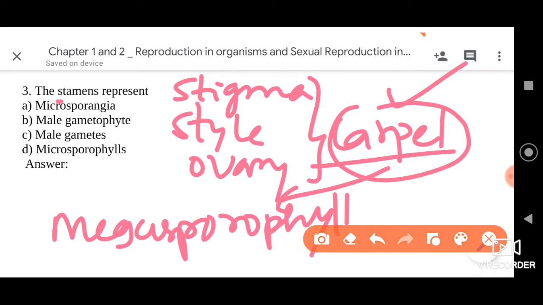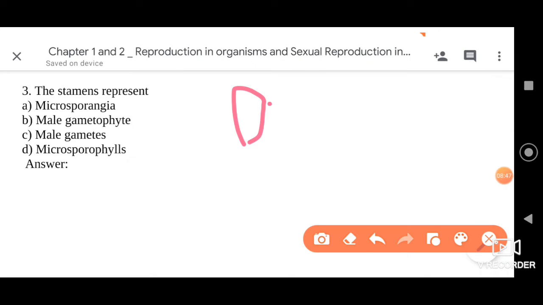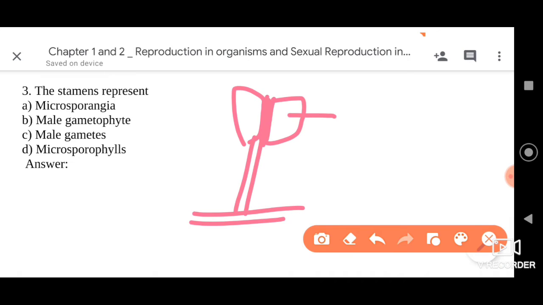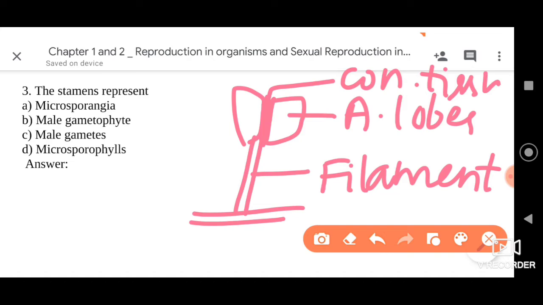And now comes the important point when you are talking about stamens. The stamens are the male reproductive structures. Generally when you consider the stamens, there is a connective tissue at the center, and these are the anther lobes. There is a filament, which is a slender stalk, and at the center the connective tissue, or we generally call it the connective. This complete structure is called the stamen, or it can also be referred to as microsporophyll, my dear friends. I hope now it is very clear to you.